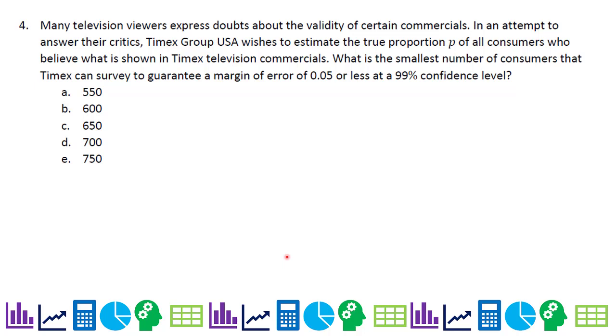Number 4, many television viewers express doubts about the validity of certain commercials. In an attempt to answer their critics, Timex Group USA wishes to estimate the true proportion P of all consumers who believe that what is shown in Timex television commercials is true. What is the smallest number of consumers that Timex can survey to guarantee a margin of error of 0.05 or less at a 99% confidence level?